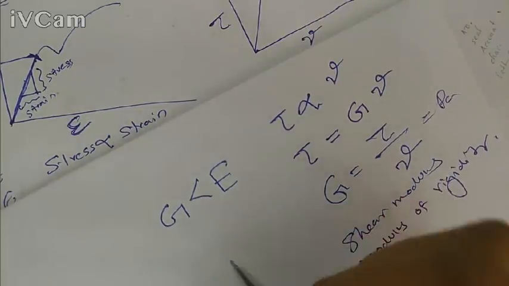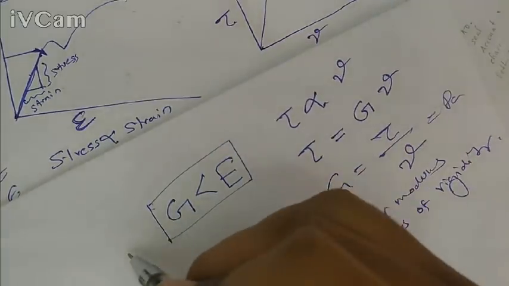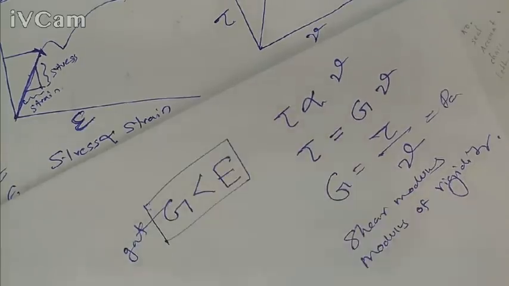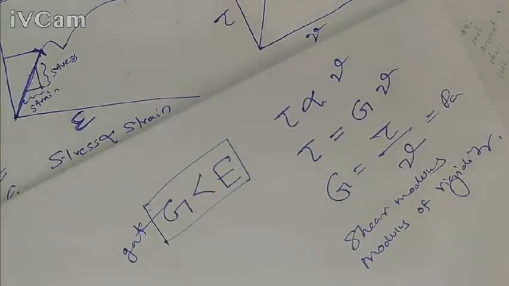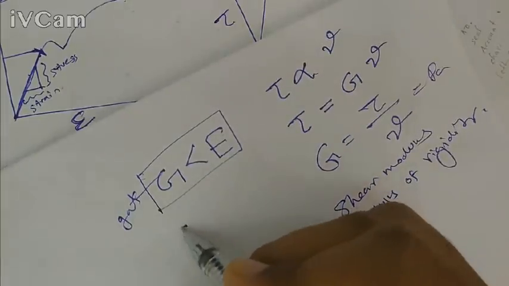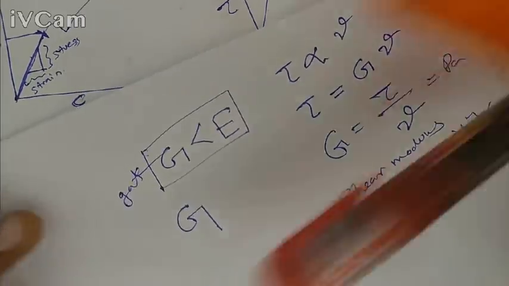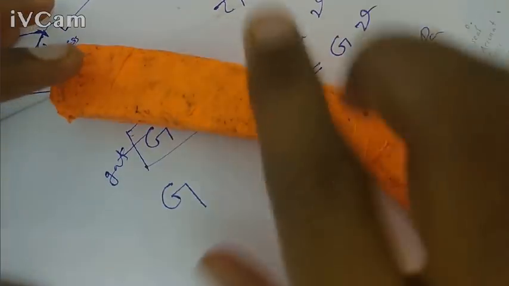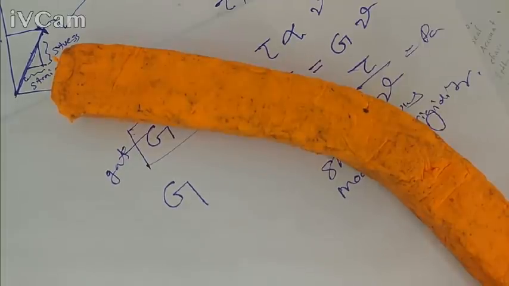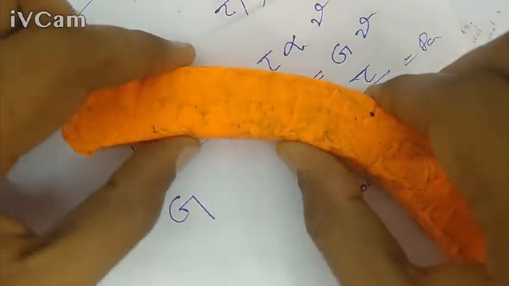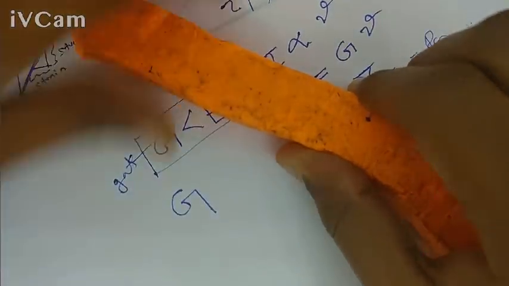This is one of the important relationships that may be asked in GATE questions. And if for a particular material the G value is very high, then we can say the material is more rigid. It is very difficult to deform. For example, if this material has a higher G value, then it is very difficult to change its shape.